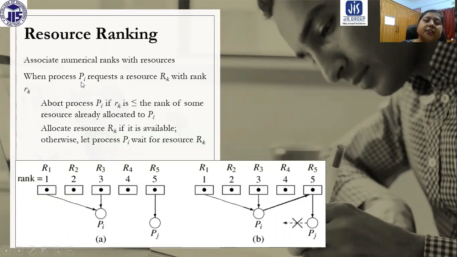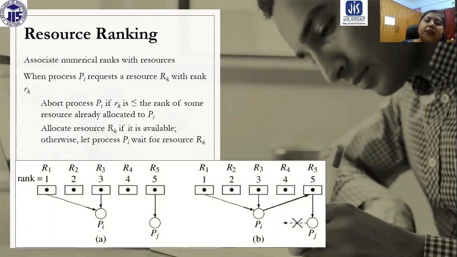So when process PI requests a resource RK with rank RK, then these are the things we need to do. If RK is less than or equal to the rank of some resource already allocated to PI, then we are going to abort process PI.